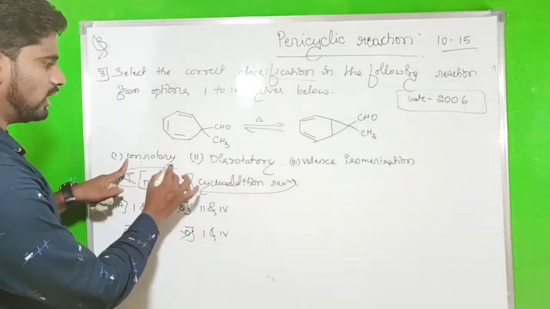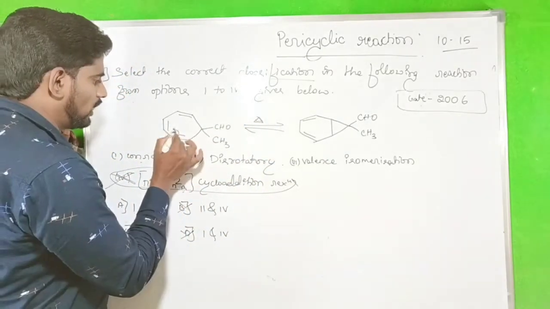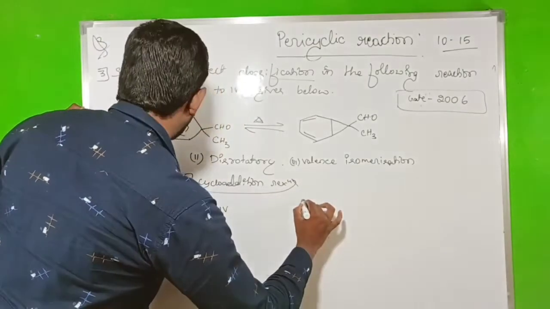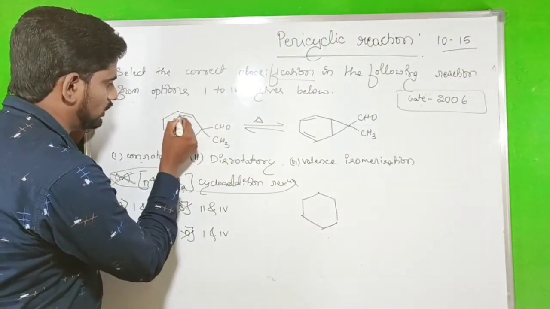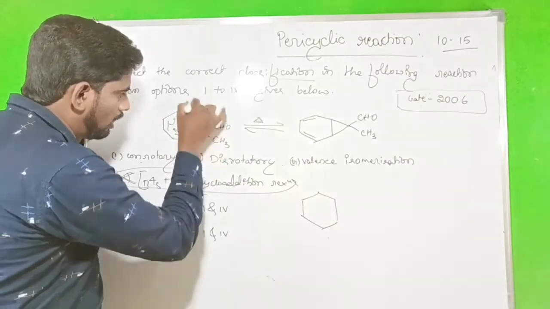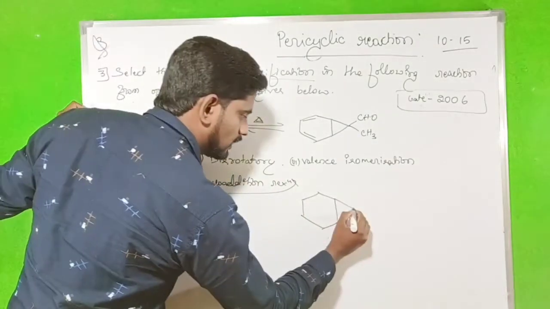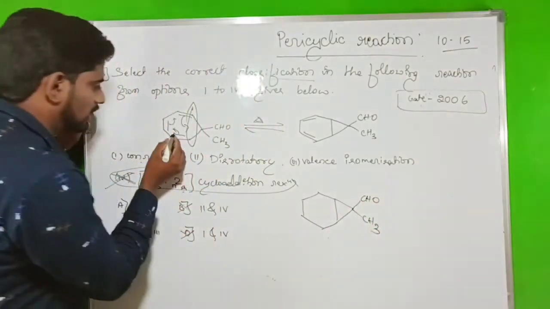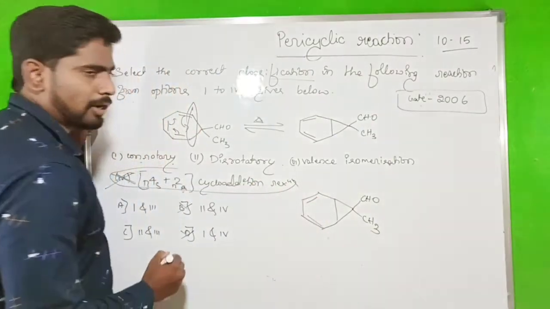Then go to the conrotatory. The condition given is thermal. The 6 pi electrons will react here. Look here, the pi bond shifts to here, the pi bond makes a double bond, and a sigma bond forms between these 2 carbons. After that, the connection with one of the carbons is CHO, and this one will be CH3. The double bond shifted to here and this double bond shifted to here. This is the product given.